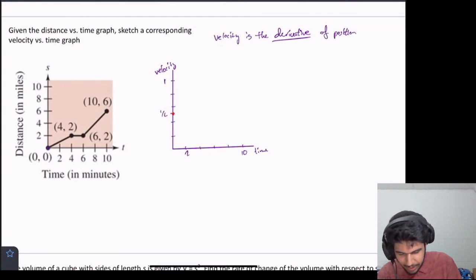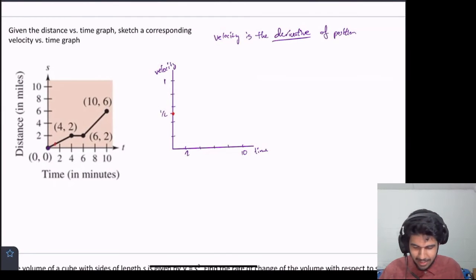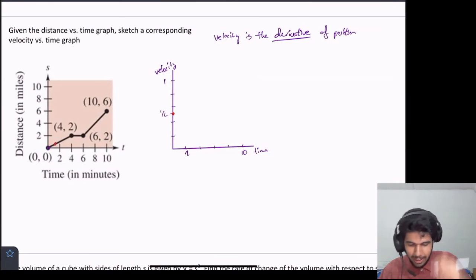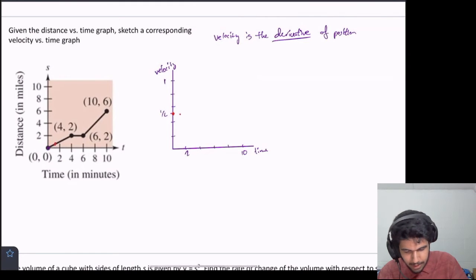Great, so what happens when we're right here at x equals 1? Well, we're still on that line, so the slope is still the same. It's still a half. In fact, any point along this line, we're still on the line, so the slope will be a half. So until x equals 4, the velocity is a half, and it doesn't change.